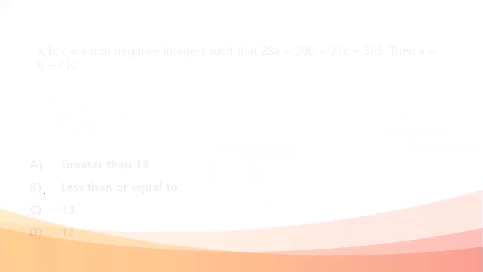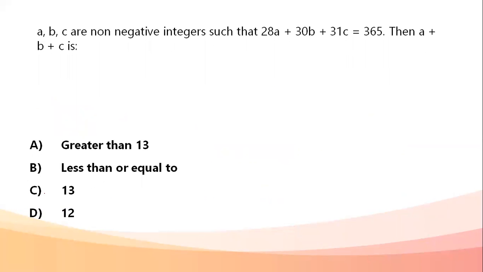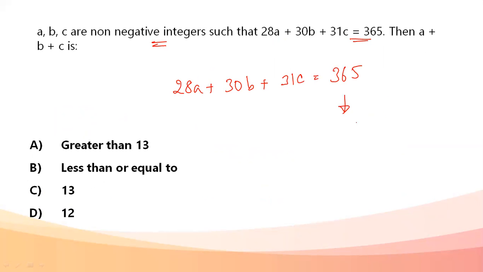Next question. A, B and C are non-negative integers such that 28a plus 30b plus 31c is equal to 365. Value of a plus b plus c is? Okay, now 28a plus 30b plus 31c is equal to 365. Now this 365 to me seems like the days of a year.